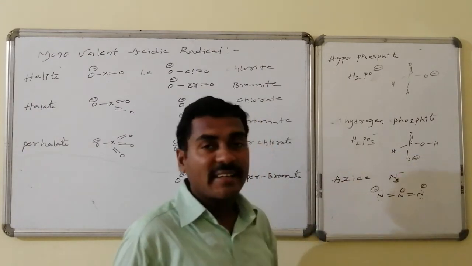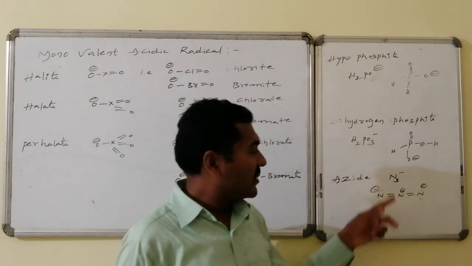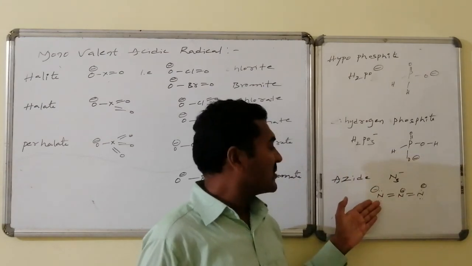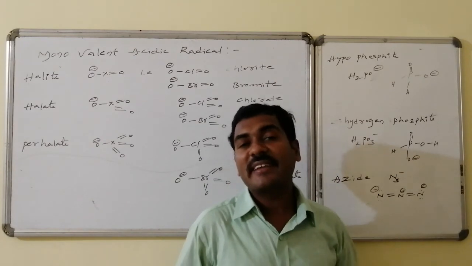This is azide, N3 minus, 3 nitrogens holding 1 unit of negative charge, 1 positive, 1 negative cancelled. The total amount of net negative charge is 1 unit. 3 nitrogens holding 1 unit negative charge is said to be azide.